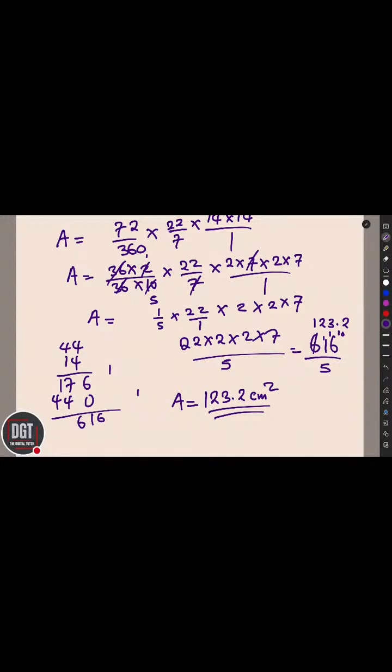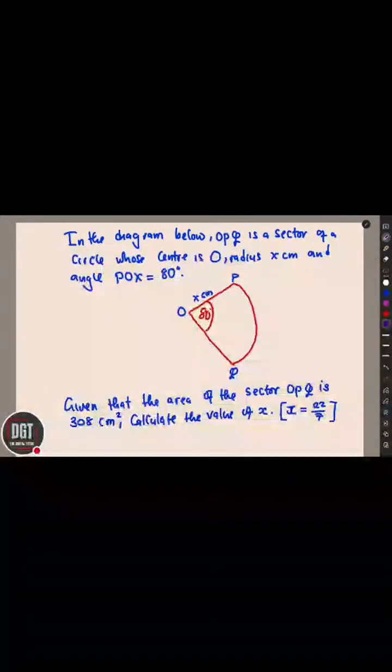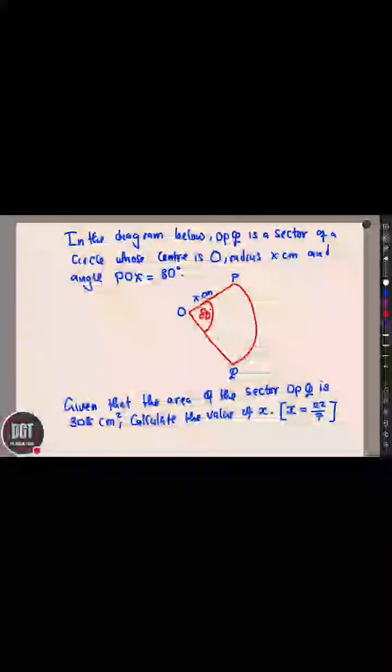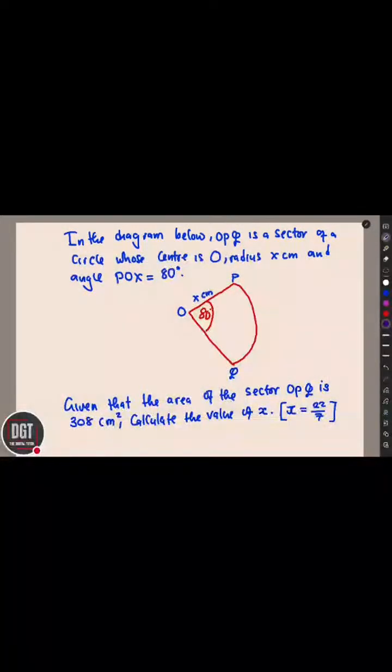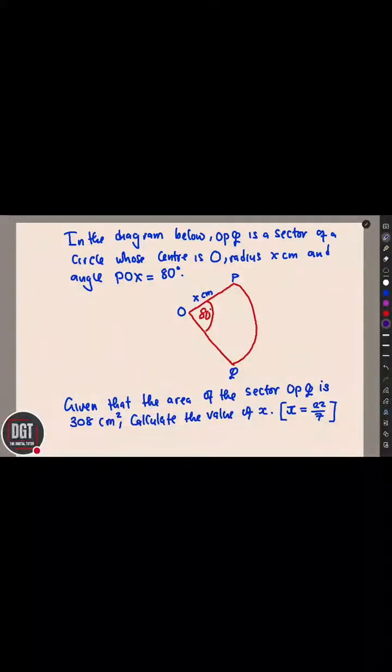Now, remaining with one question that we need to work out, and of course this one also is some different concept, but of course it is simple. In the diagram below, OPQ is a sector of a circle whose center is O, radius x, and angle POQ is equals to 80. Given that the area of the sector OPQ is 308 centimeter square, calculate the value of x.